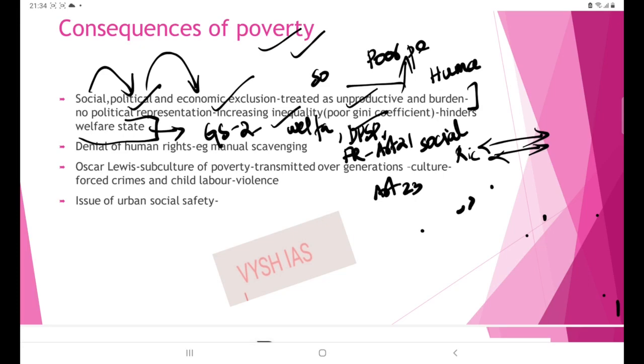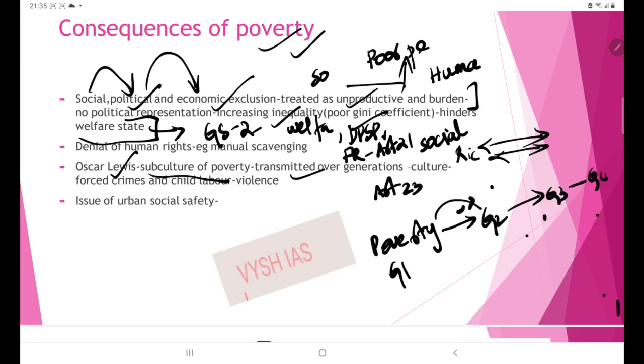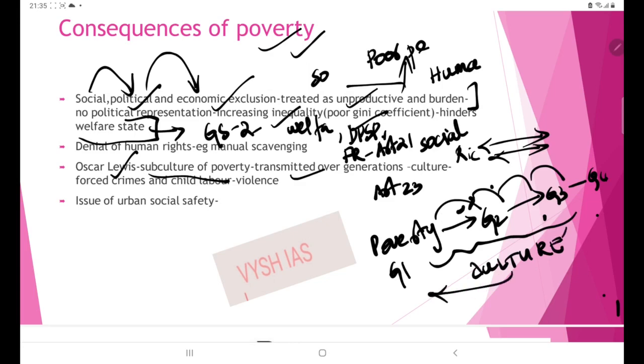The concept of Oscar Lewis, he talks about the subculture of poverty. See, poverty, it is intergenerational, it is being transmitted over generations. One generation, this is generation 1, it is poverty ridden, and through generation 2, generation 3, 4, etc., this is getting transferred. So automatically this transforms itself into a culture of poverty, and due to this culture of poverty, people will be psychologically unstable.